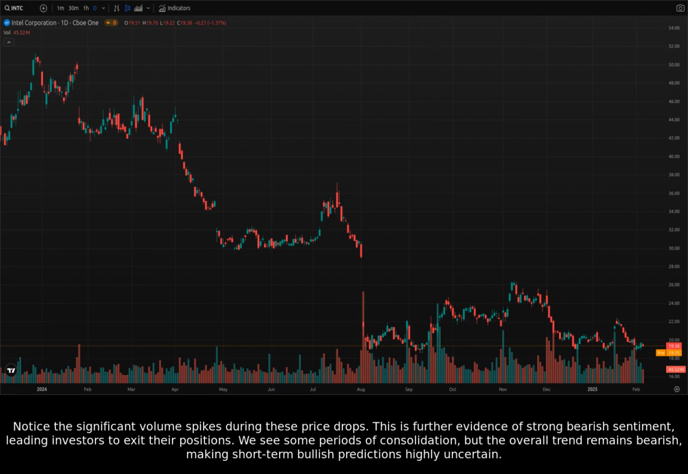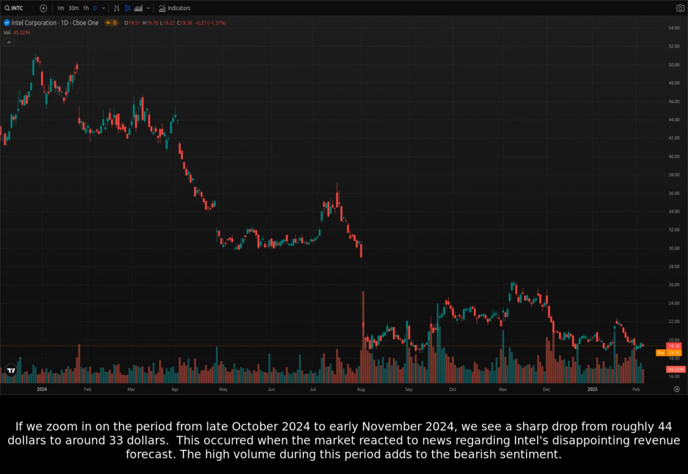We see some periods of consolidation, but the overall trend remains bearish, making short-term bullish predictions highly uncertain. If we zoom in on the period from late October 2024 to early November 2024, we see a sharp drop from roughly $44 to around $33. This occurred when the market reacted to news regarding Intel's disappointing revenue forecast. The high volume during this period adds to the bearish sentiment.